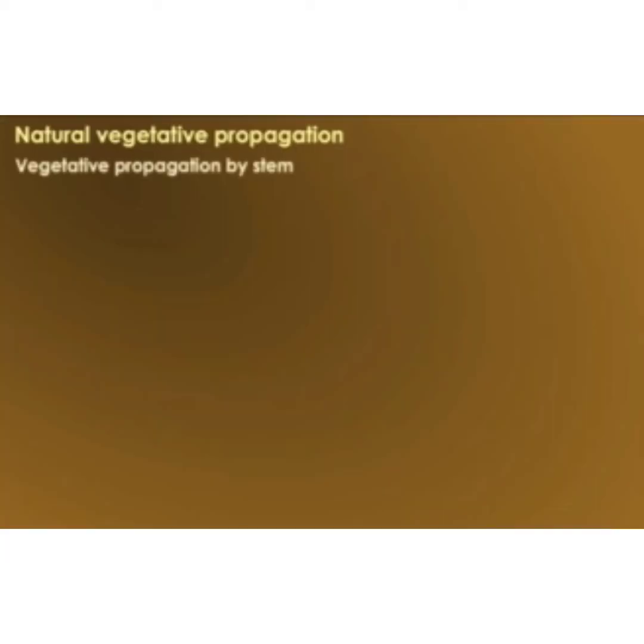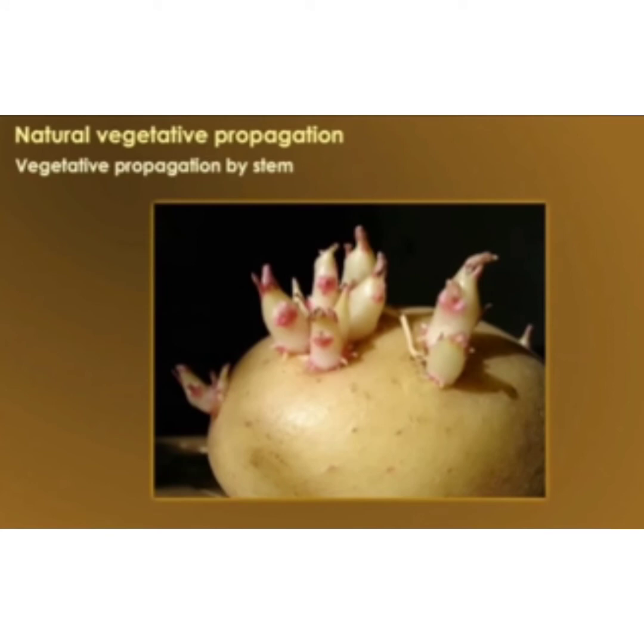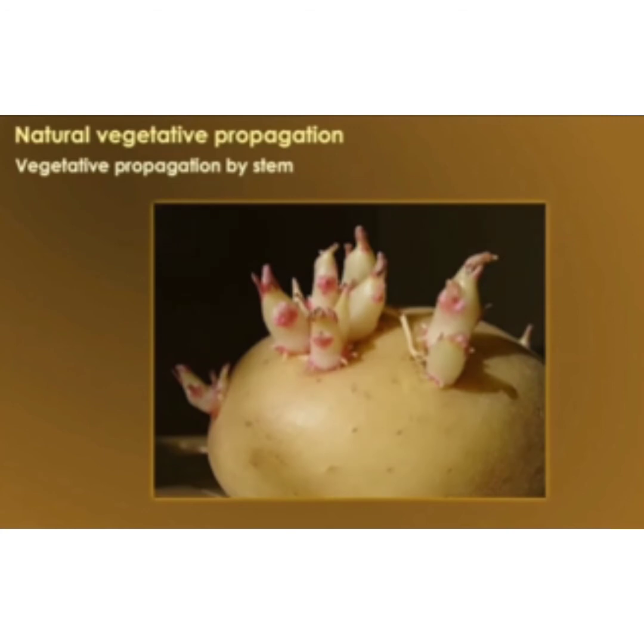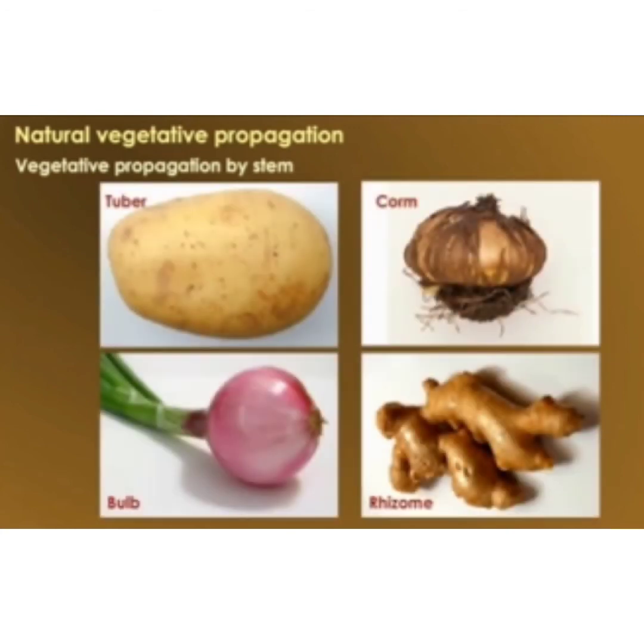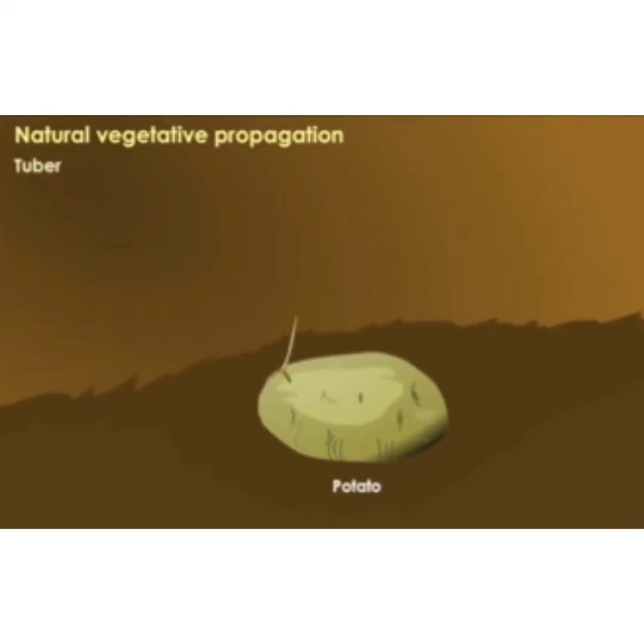Propagation by stem. Underground stems that are modified for storage of food have buds. New plants are developed from these buds. Modified stems like tuber, bulb, rhizome and corm help the plant to multiply. Tuber. Potato is the best example of a tuber. The eyes or buds present on the tuber develop into new plants.